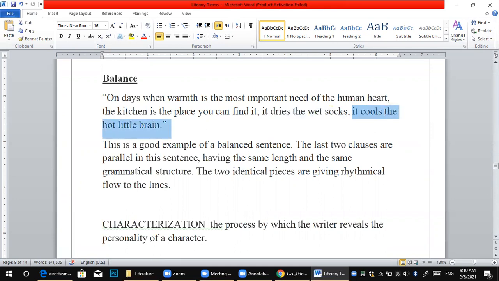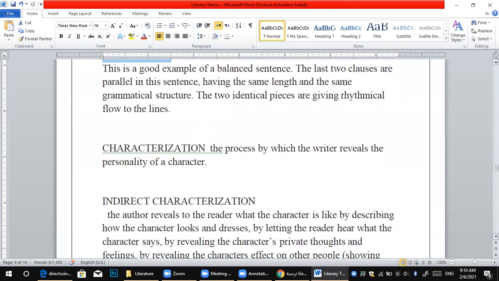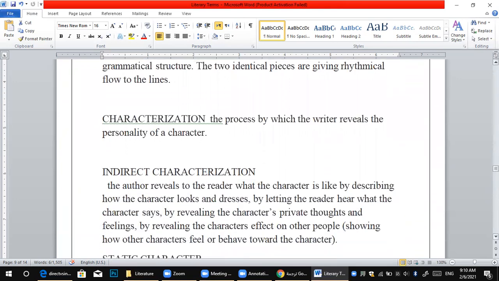After that, we have characterization. We have many kinds. The first one is direct characterization, when you tell about the character in a direct statement, like he was rich, he was poor, he was good, he was rude. Just tell me some direct statements.